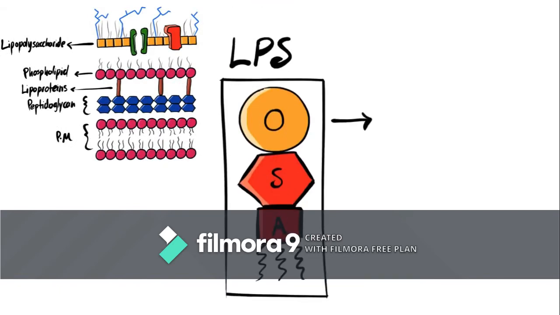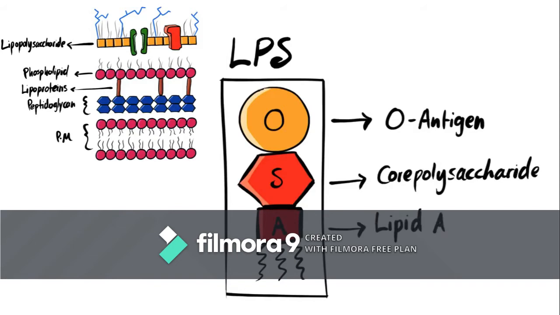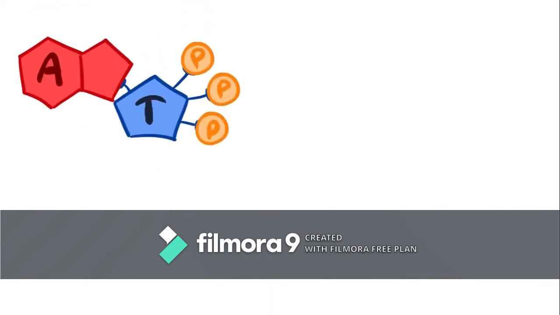The lipopolysaccharide layer is composed of three structures: O antigen, core polysaccharide, and lipid A, which is also known as endotoxin. So we can conclude that endotoxins are only present in gram-negative bacteria. These endotoxins are antigenic, which means they can elicit an immune response, causing symptoms of fever, weakness, aches, or shock to the patient. So, that's it for the intro.